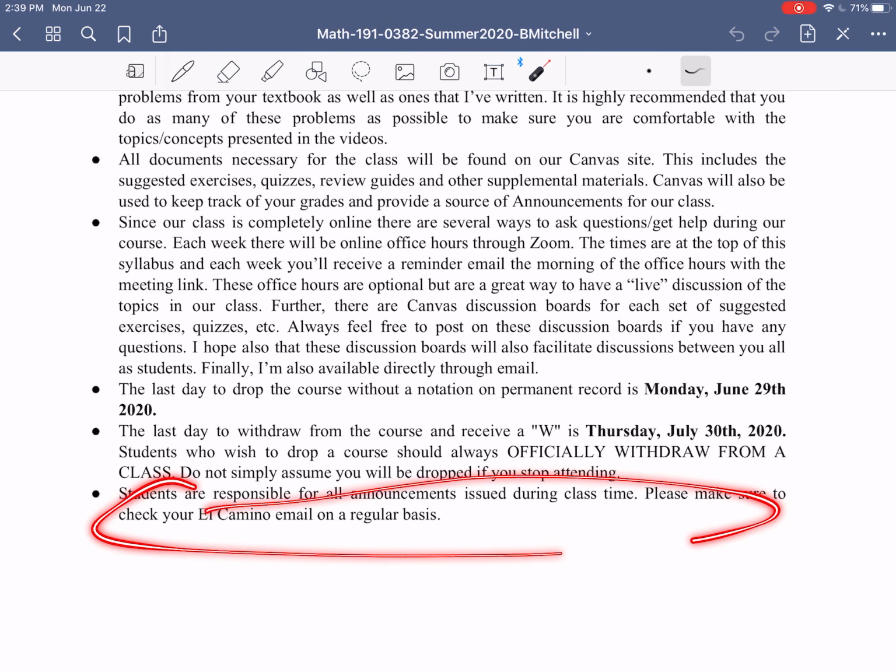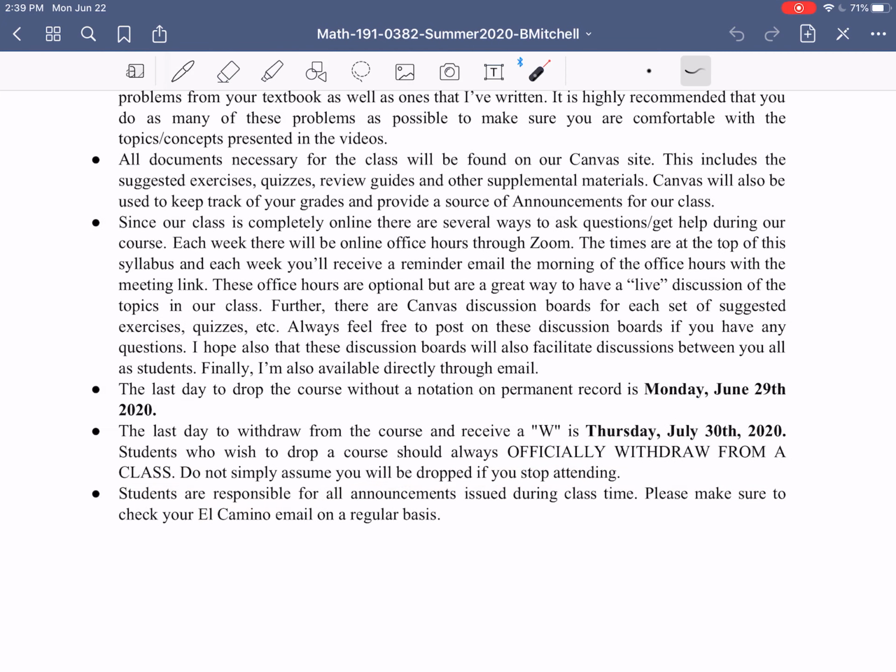Finally, and this one's super important now since we're fully online, you're responsible for all the announcements issued during class time. And unfortunately now class time means pretty much all the time. So definitely make sure you check your El Camino email on a regular basis, and definitely make sure you check Canvas on a regular basis. I do tend to restate most of the major things that are going on. Like I'll send out an email and put it on Canvas, or send it out in an email or mention it in a video, so that there's always that double check to make sure that you hear it at least once. But definitely make sure to take the time to be regularly checking email and regularly checking Canvas.